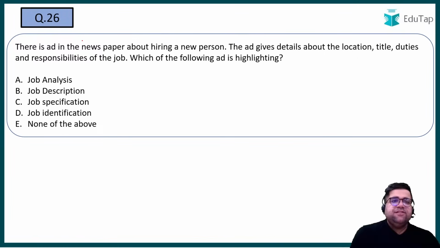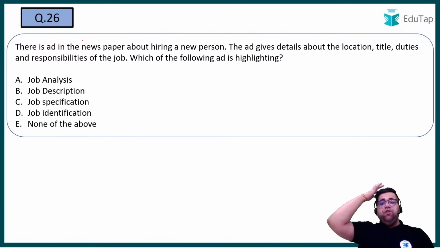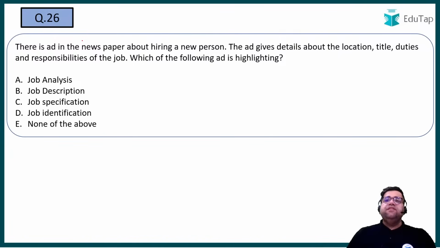Question number 26 now. This is HRD. There is an ad in the newspaper about hiring a new person. This ad gives details about location, title, duties and responsibilities of a job. Which of the following is the ad highlighting? Tell me. Question number 26. Yes, it's your job description.